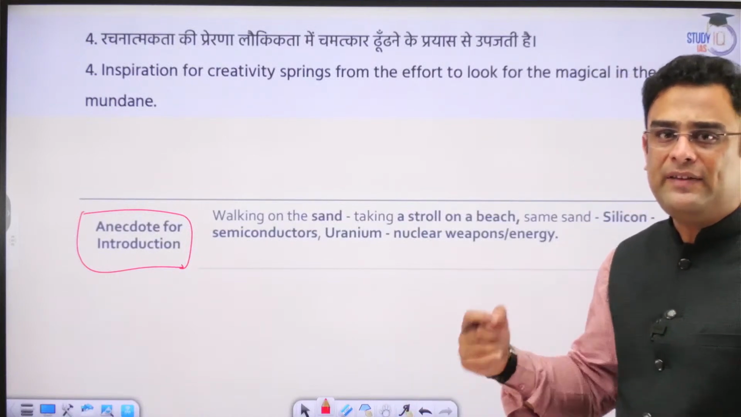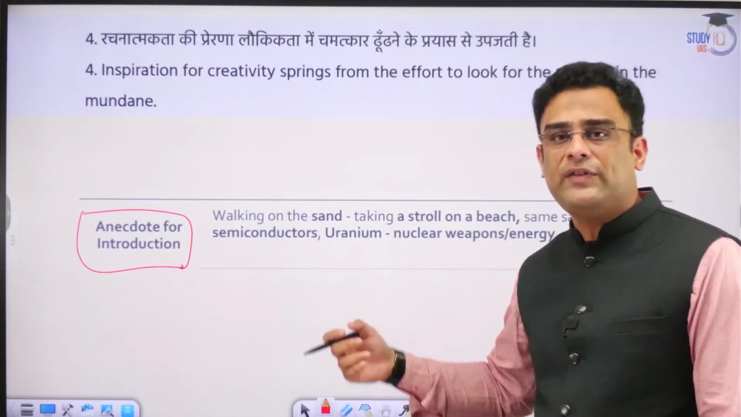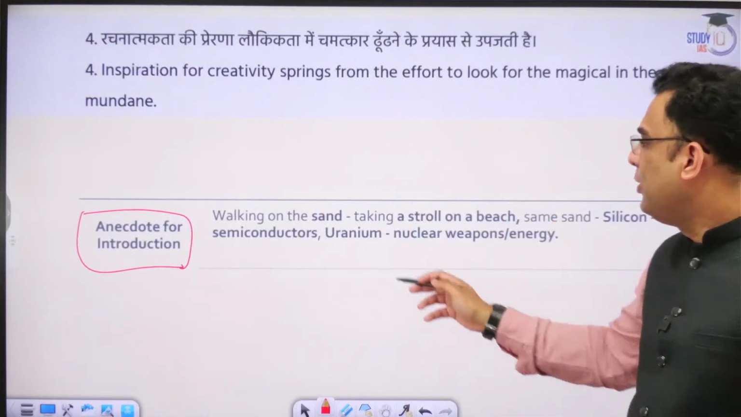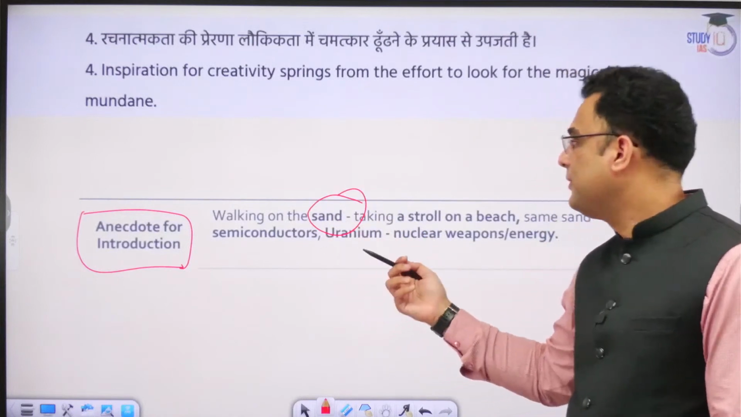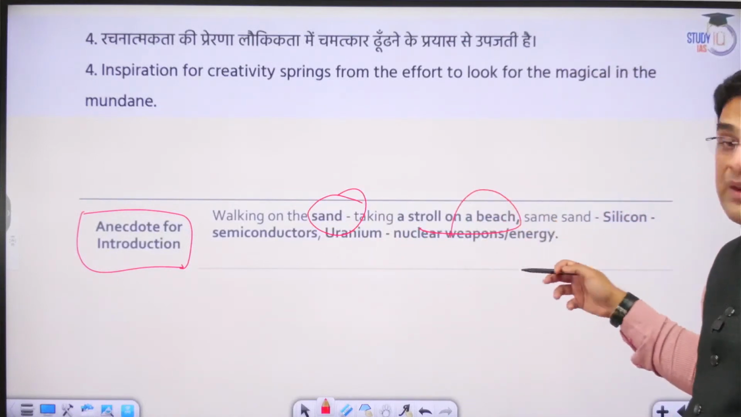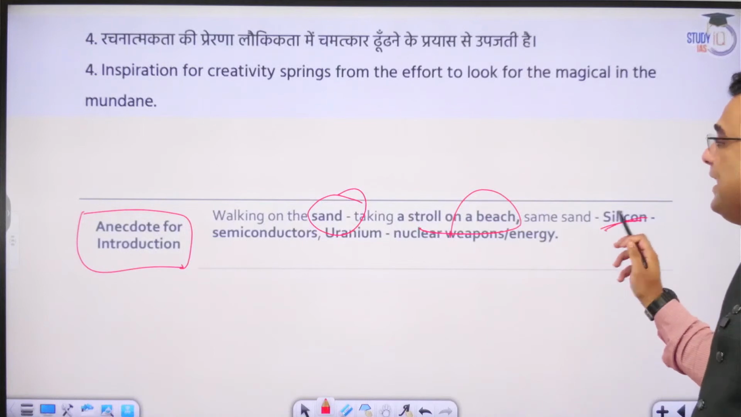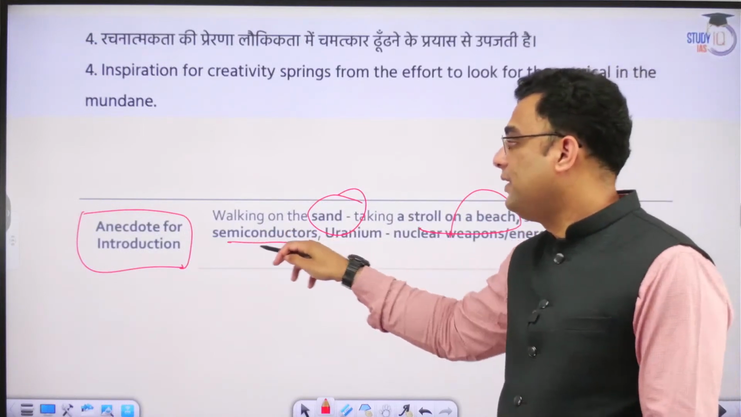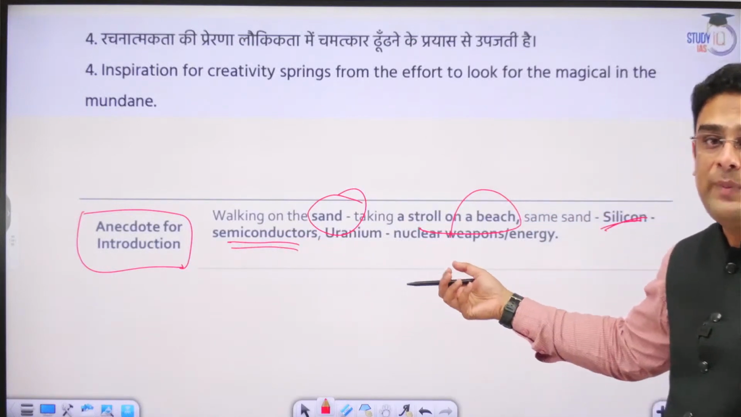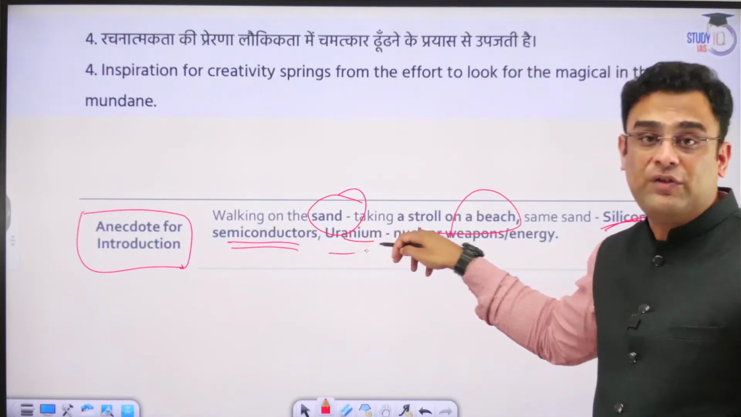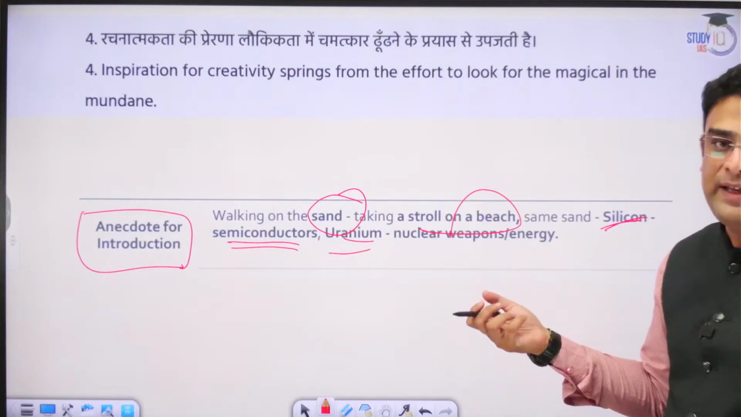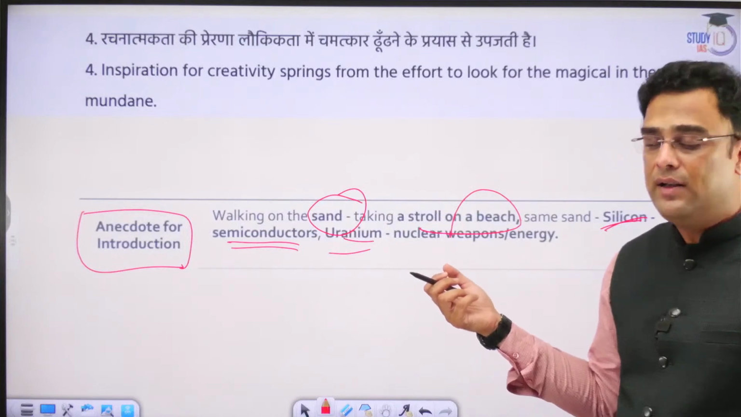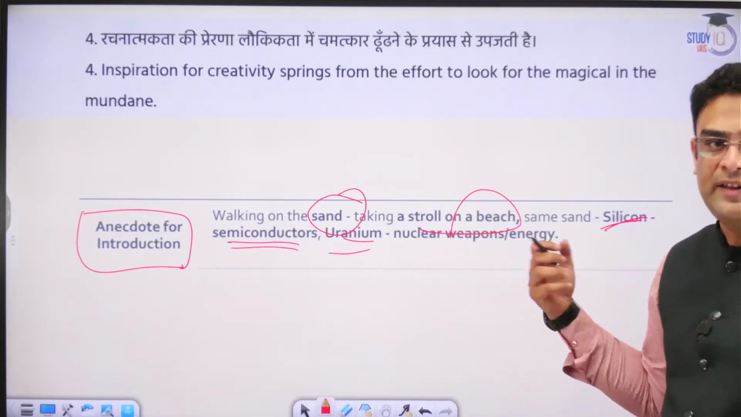Some very simple and basic innovations, creative innovations, can solve the most depressing of problems also. Walking on the sand, we can also talk about this. Walking on the sand, taking a stroll on a beach. On that same sand, we can realize that it is rich with silica. It can be used to manufacture semiconductors. It can also have very rich minerals. Like, in case of India, we have ample reserves of thorium, and those are concentrated on our western coast in the southern part of India.